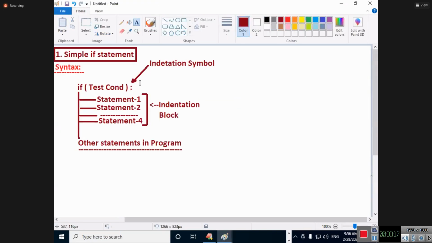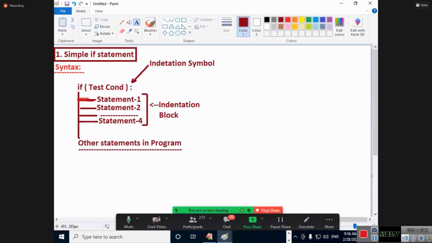Every indentation symbol definitely must be followed by an indentation block. How does the PVM know that it is an indentation block? You are maintaining how many spaces here? 4 spaces. So all these statement 1, statement 2, statement 3 and 4 come under which block? The indentation block of statements, under which keyword?